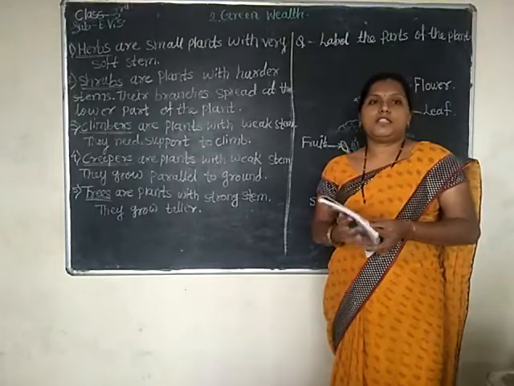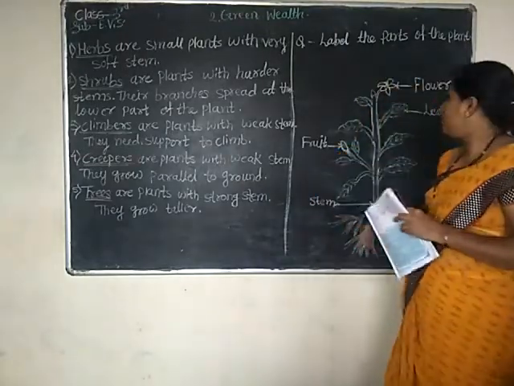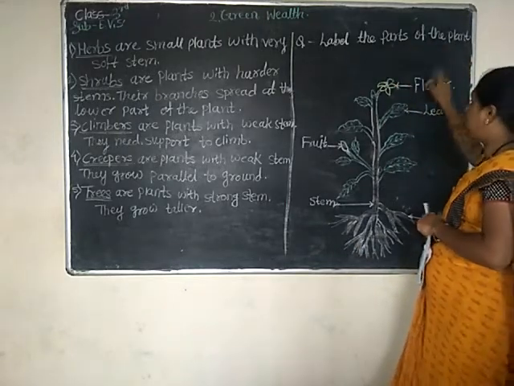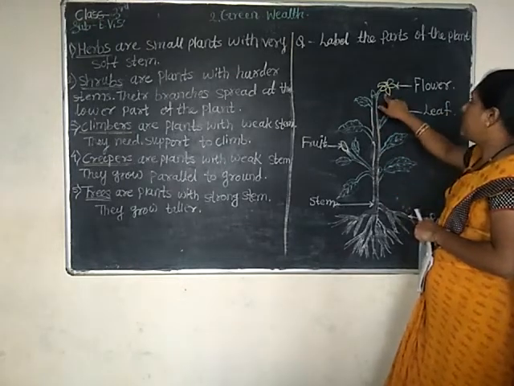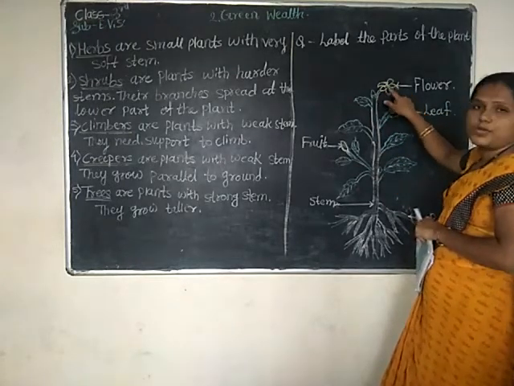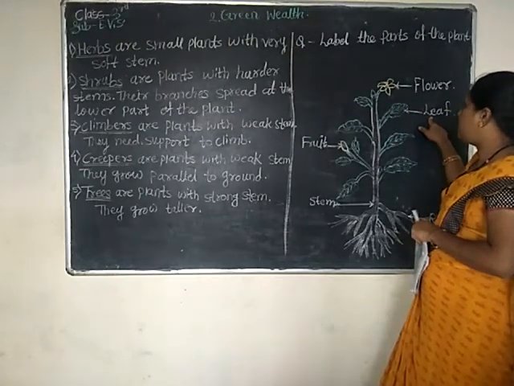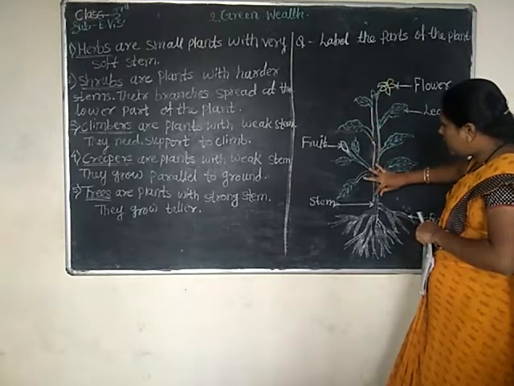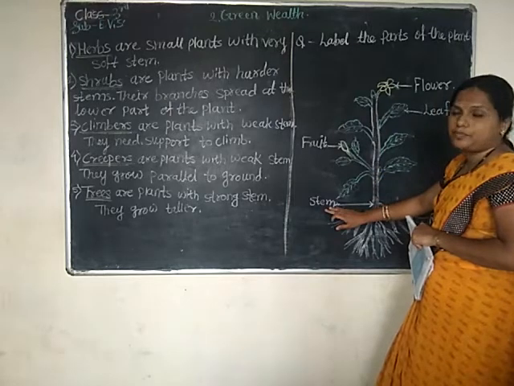So what are the different types of plants, children? Here I have drawn one diagram. Label the parts of the plant. Here is the diagram of a plant. This is a flower. Are you seeing? Next, these are the leaves. This long and weak part is called the stem.